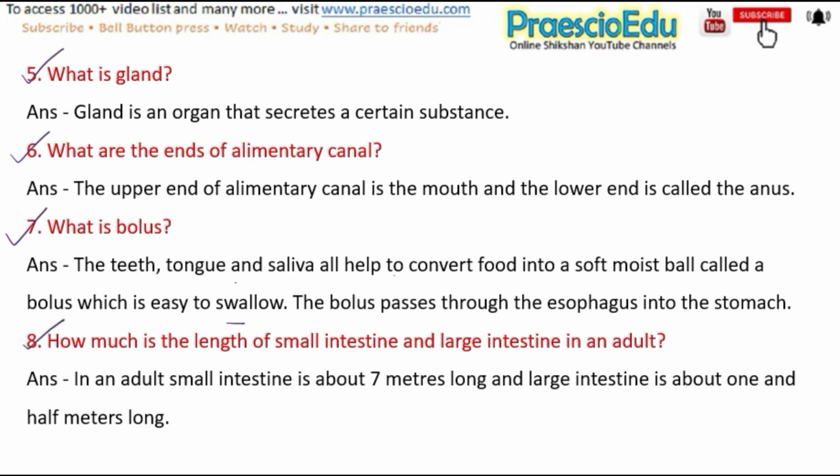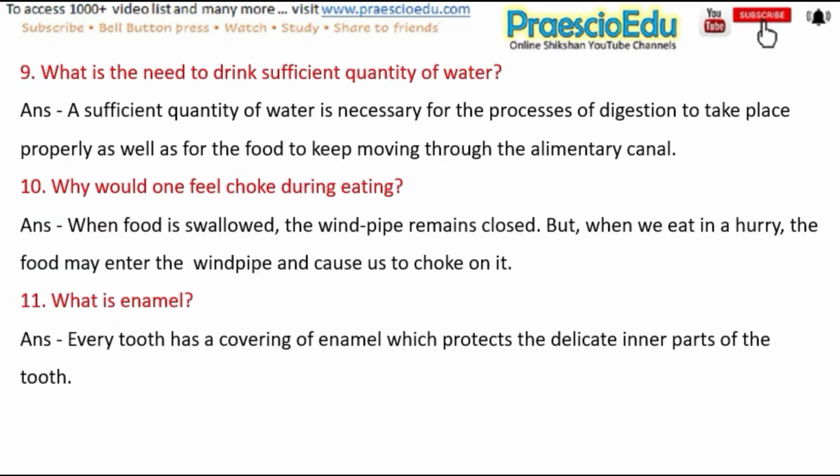Next question is, how much is the length of small intestine and large intestine in an adult? And the answer is, in an adult small intestine is about 7 meter long and the large intestine is about 1.5 meter long. Next question, what is the need to drink sufficient quantity of water? And the answer is a sufficient quantity of water is necessary for the processes of digestion to take place properly as well as for the food to keep moving through the alimentary canal.